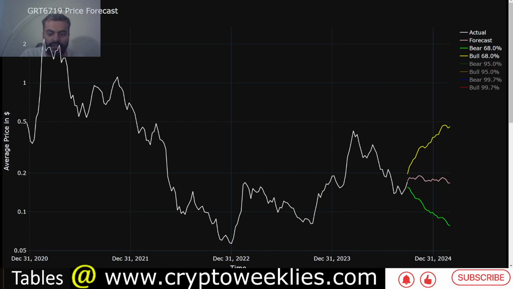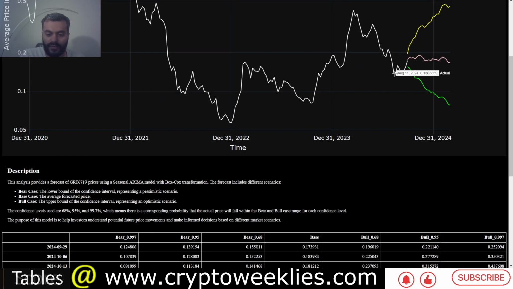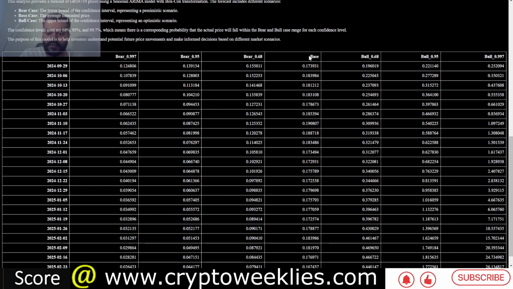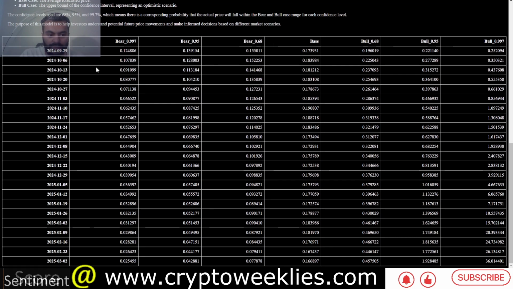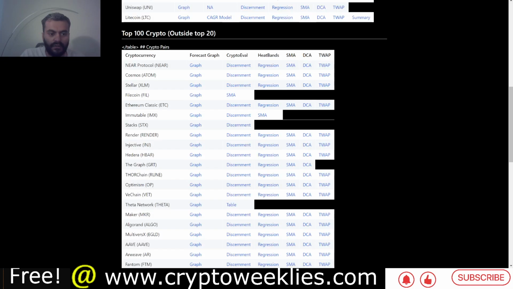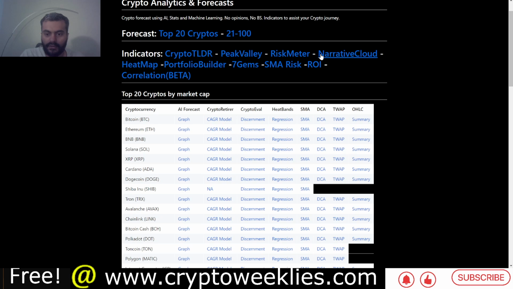In terms of analyzing the wider market, we also have tabular data for week by week forecast. The base case is in the middle. To its left is the 1 standard deviation bear case, to the right is the 1 standard deviation bull case. All of the content is available on cryptoweeklys.com.